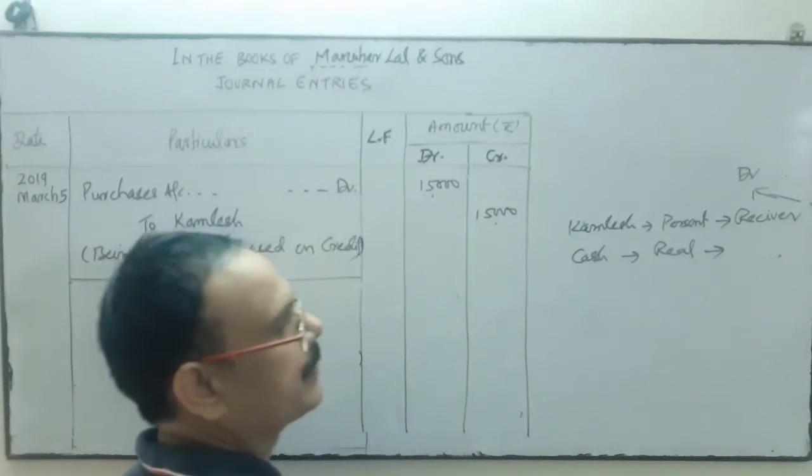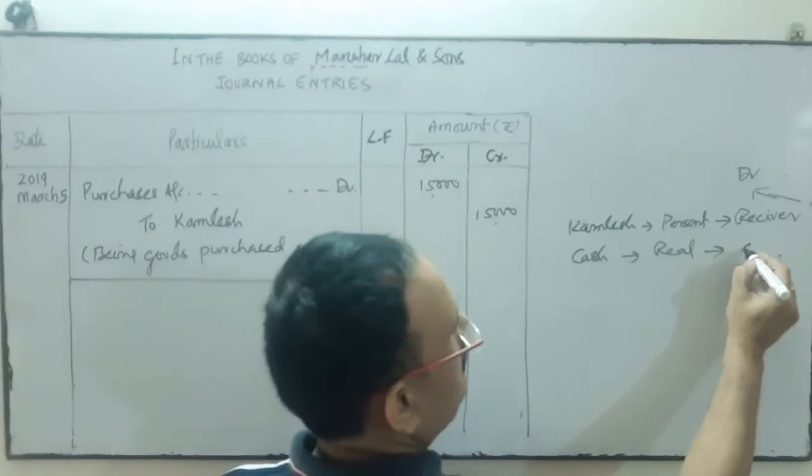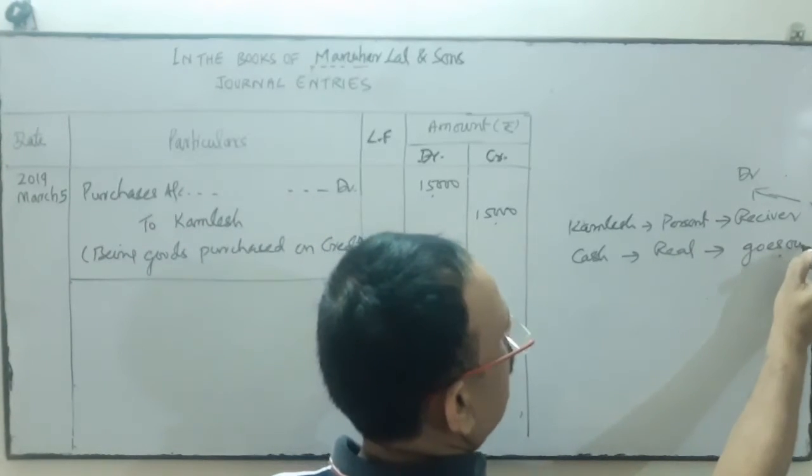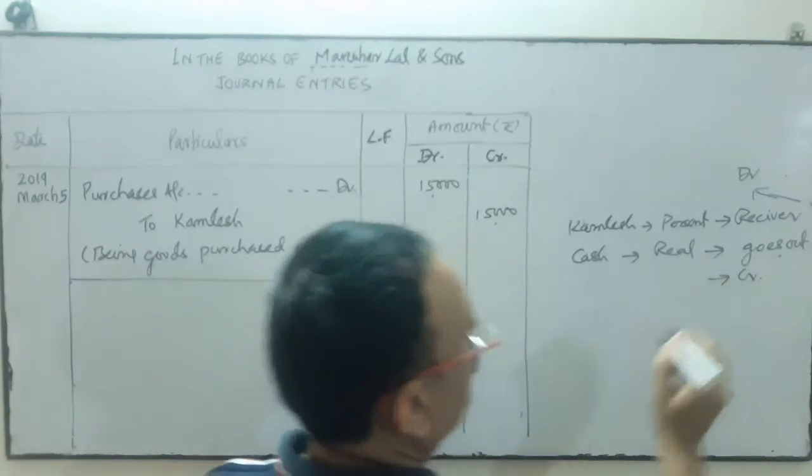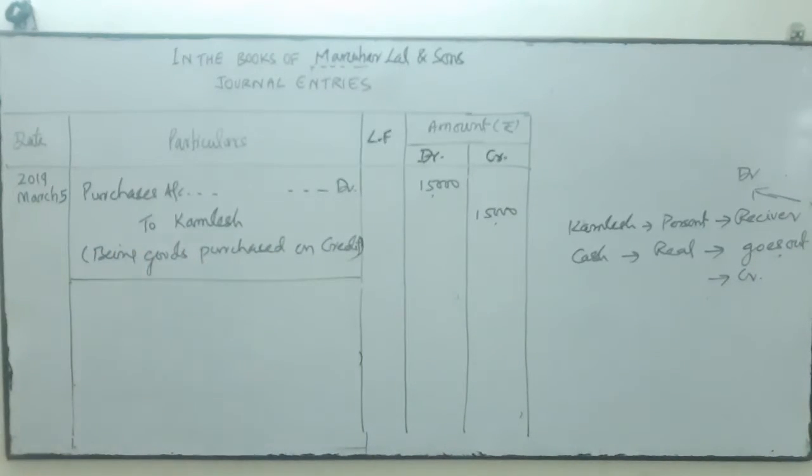And real account, cash goes out from the business. What comes in is debit, what goes out is credit. Cash goes out from the business. When we pay the amount to Kamlesh, cash goes out from the business and Kamlesh is the receiver of that amount. So Kamlesh account will be debited. So it is March 10, Kamlesh account will be debited, to cash will be credited.